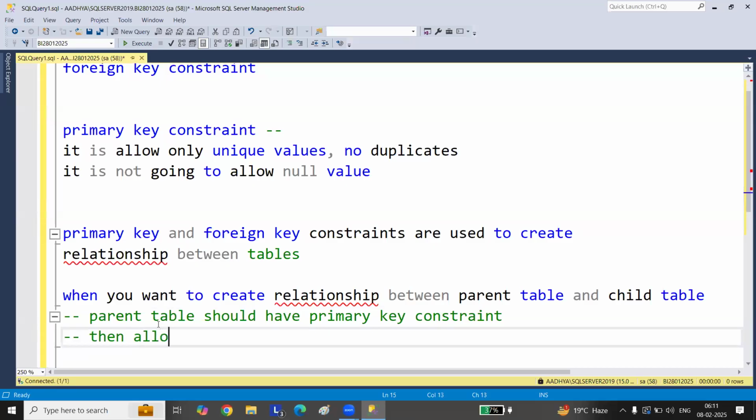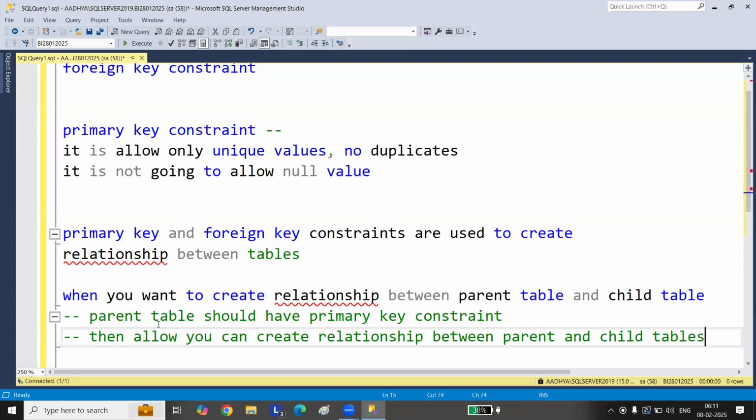Then only you can create a relationship between parent and child tables. If the parent table doesn't have a primary key, you can't create the relation with the child table. So yesterday I told you.